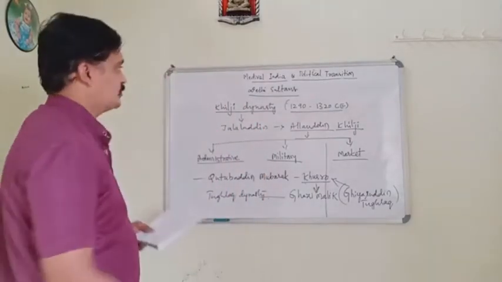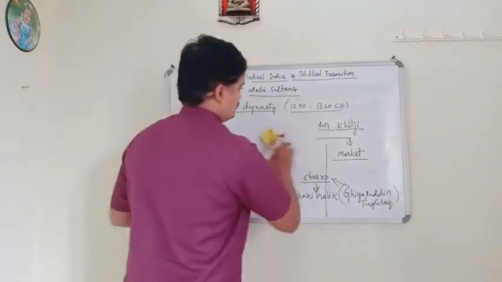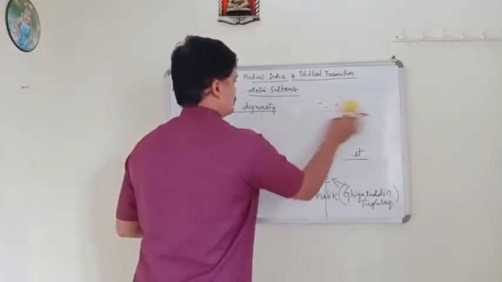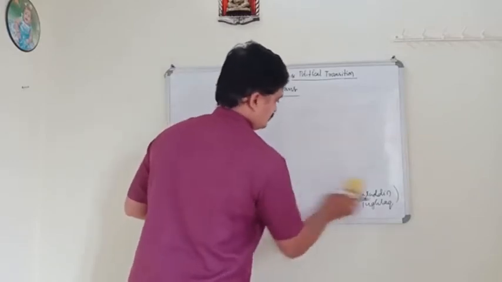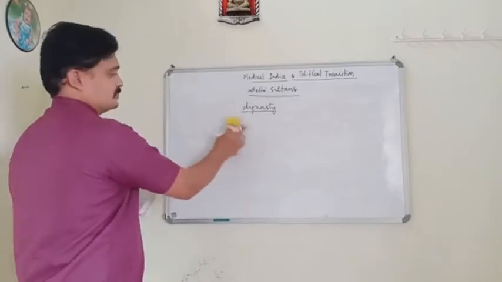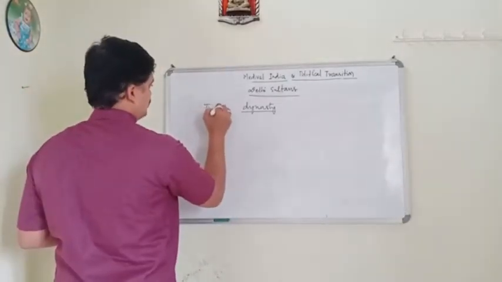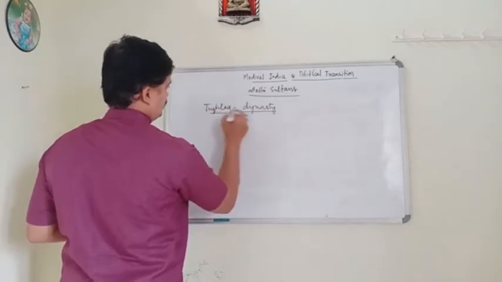So we are now going to study the Tughlaq Dynasty.